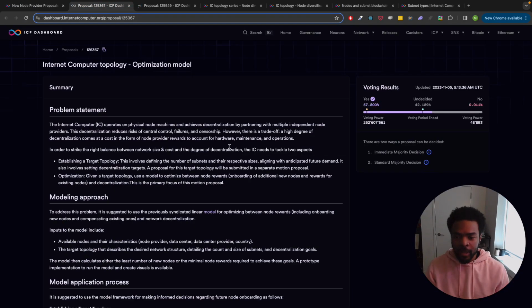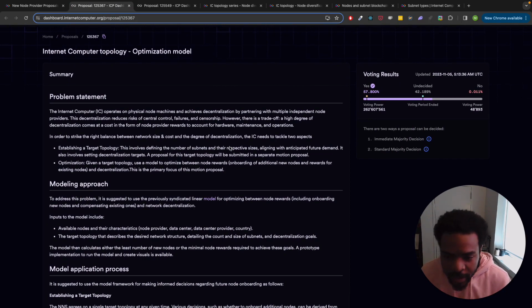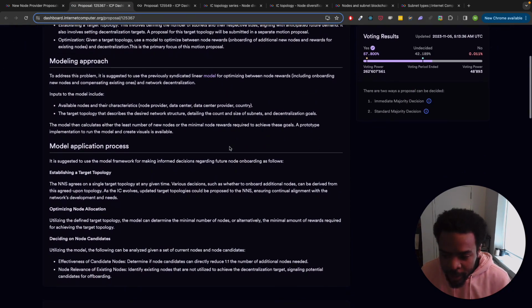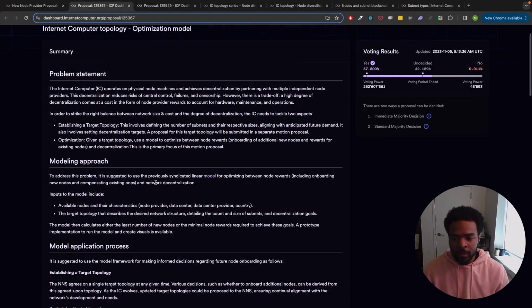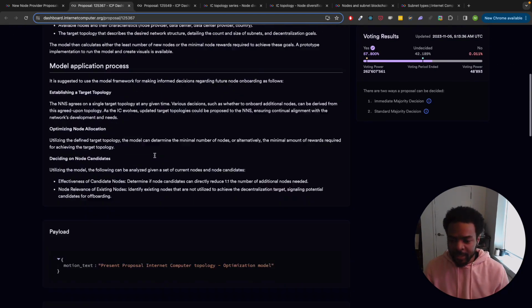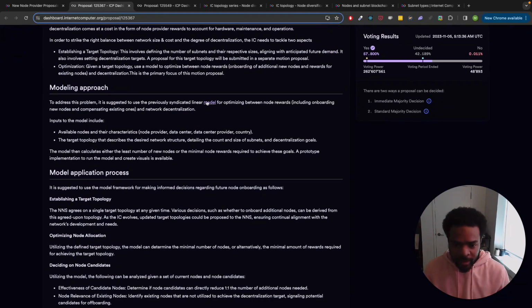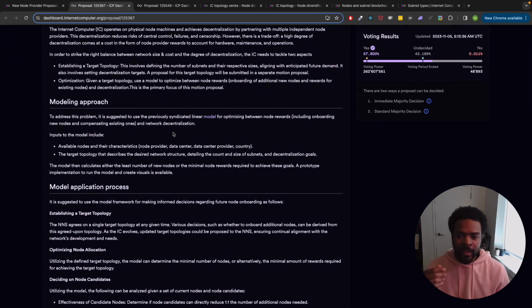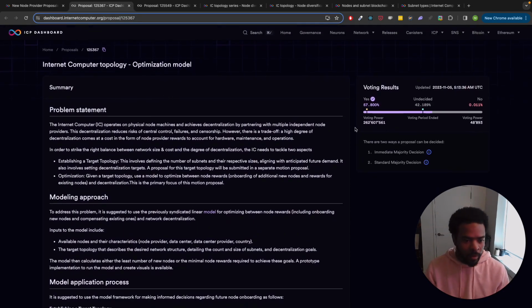Let's open these up. This first proposal here is just suggesting that we establish a target topology. That's the goal of this one. So it highlights a lot of the information in those forum posts and probably references them. I don't see any links. Yeah, okay, this one links to the post. So it's just saying here's the idea and here's why we need to set a target topology for the network. That one was met with a resounding yes.